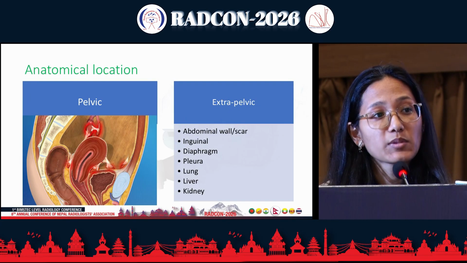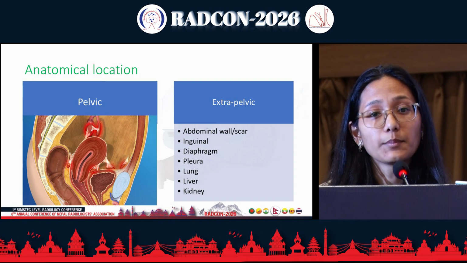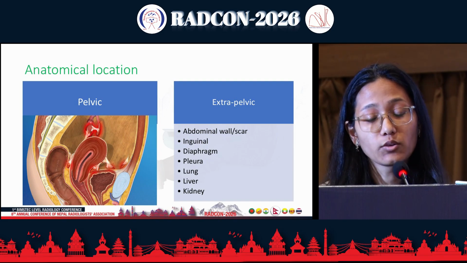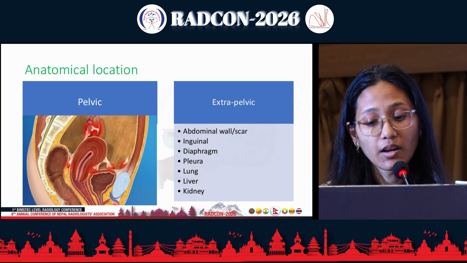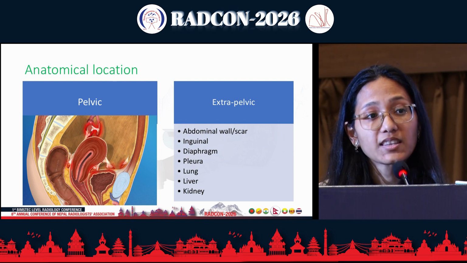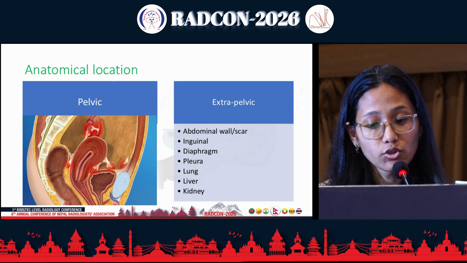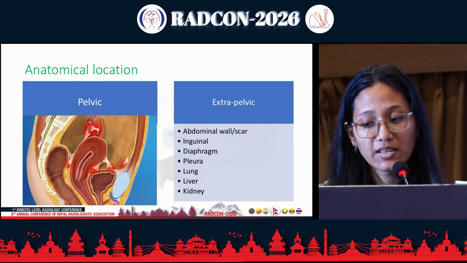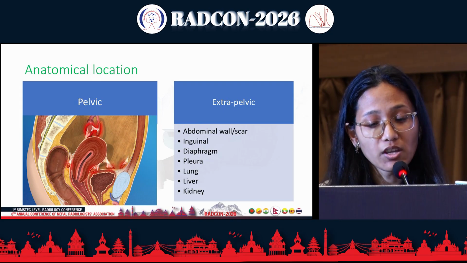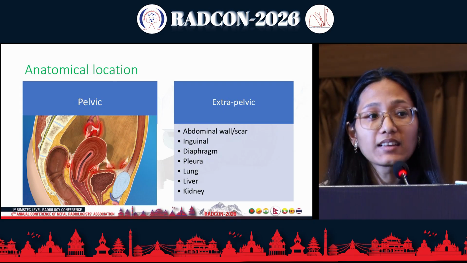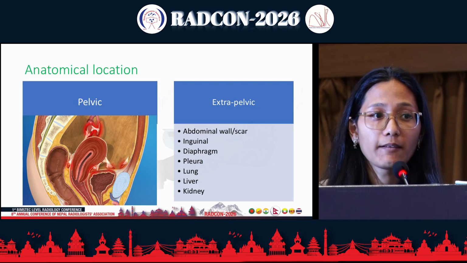Anatomically, endometriosis can be divided into pelvic and extrapelvic. The pelvic location can further be divided into anterior compartment, which consists of the urinary bladder, urethra, the uterovesical fold, the middle compartment, which involves the uterus, vagina, fallopian tube, ovaries, the broad ligament, proximal portion of the round ligament, the posterior compartment, which includes the pouch of Douglas, the rectovaginal septum, and rectum. And in the extrapelvic location, probably spleen is the only organ where endometriosis has not been reported.